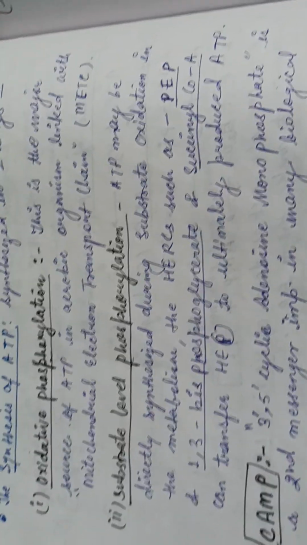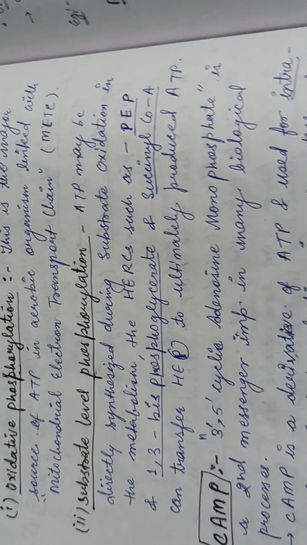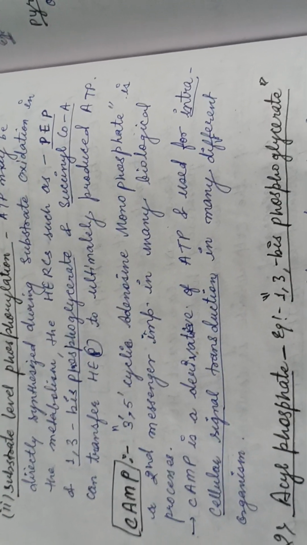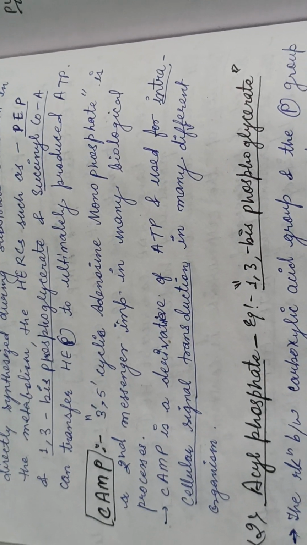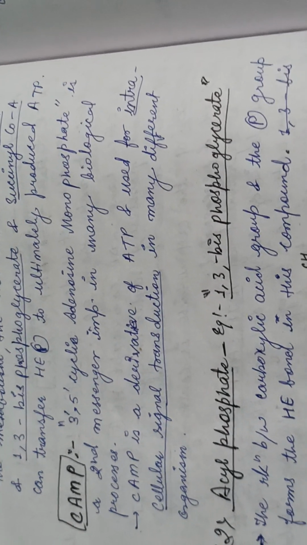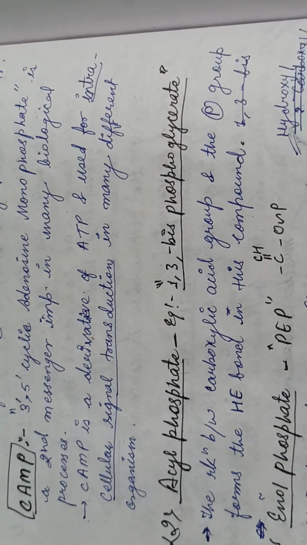It can be synthesized in two ways, that is oxidative phosphorylation and substrate level phosphorylation. cAMP, that is 3',5'-cyclic adenosine monophosphate, is a second messenger, and it acts as a cellular signal transducer in many different organisms. It is a derivative of ATP.